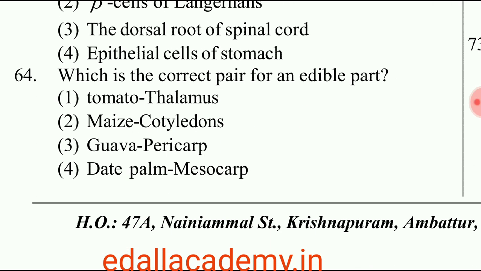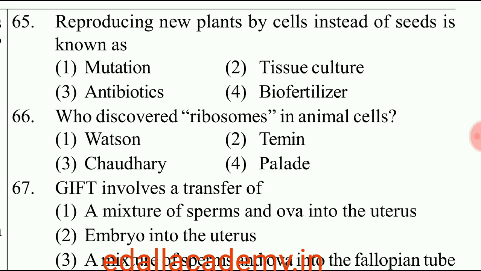Question number 64. Which is the correct pair for an edible part? So here there are 4 pairs given: tomato, maize, guava, date palm. Among the 4 options, date palm is correctly matched. Date palm with mesocarp. So the correct option is 4. 65. Reproducing new plants by cells instead of seeds is known as. The answer is tissue culture.